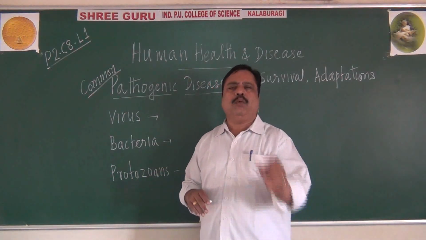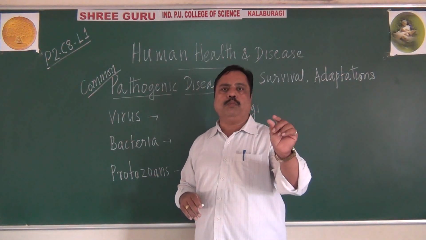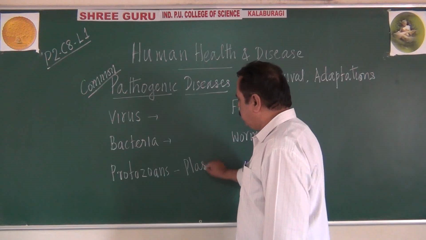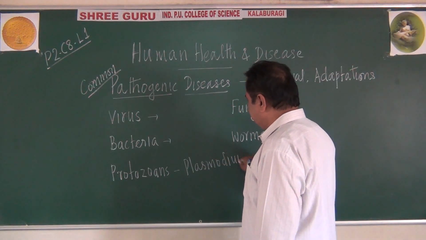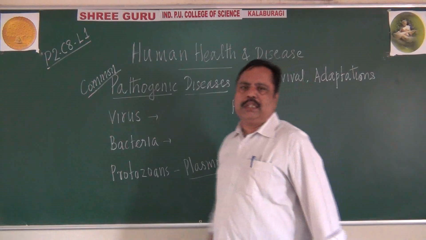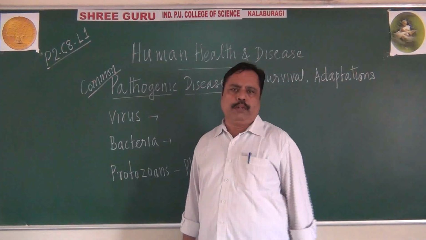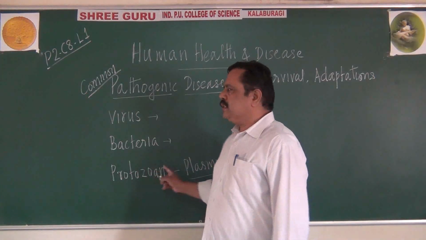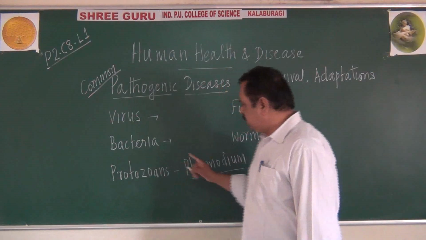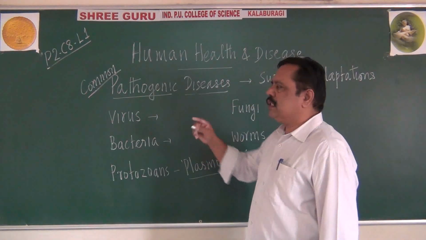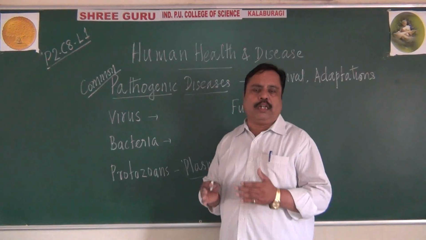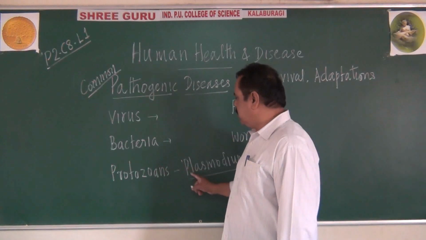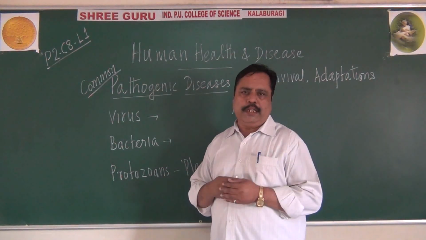Regarding protozoans, one important protozoan is called Plasmodium. You might have heard. That Plasmodium is a type of protozoan which will be affecting our red blood cells, or it causes malaria in our body. So malarial fever is caused by Plasmodium infection. It is a type of protozoan, I can say. This malarial Plasmodium is transmitted with the help of vectors. Remember, mosquito is acting as a vector for transmitting the malaria.